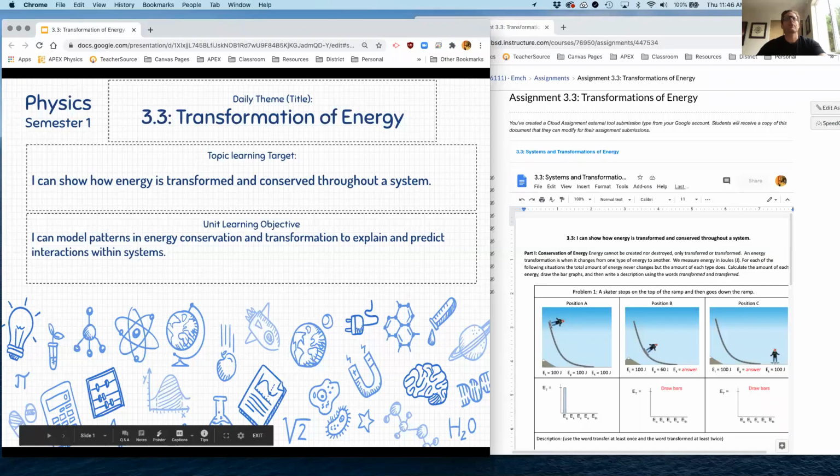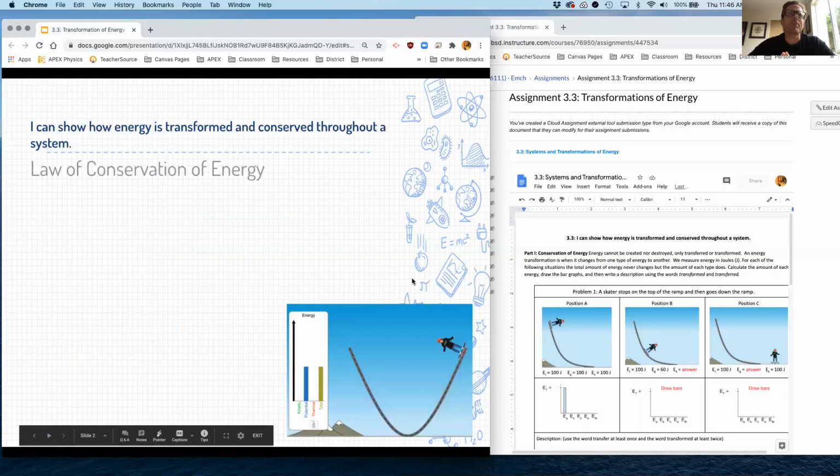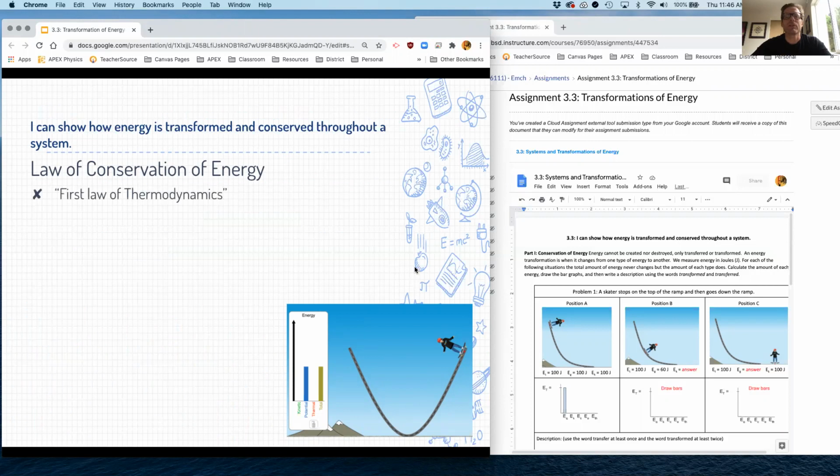Hello, everybody. Today we're talking about transformation of energy. Transformation of energy is based on the concept of the law of conservation of energy. It's the first law of thermodynamics. Basically, what it says is that energy cannot be created nor destroyed, only converted from one form to another.